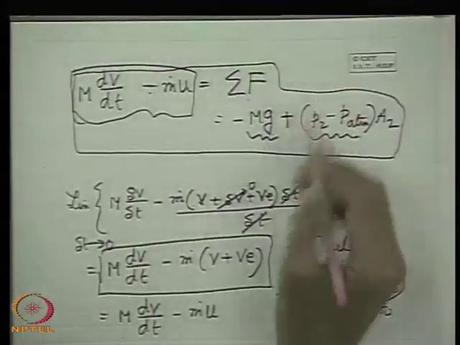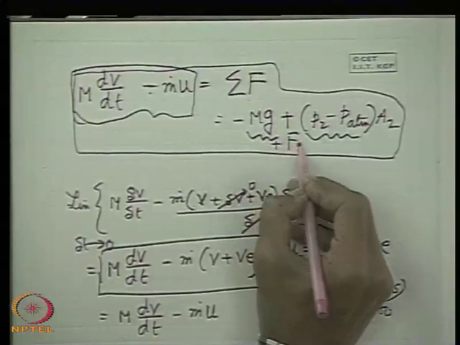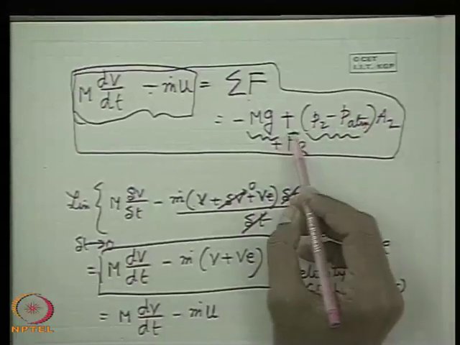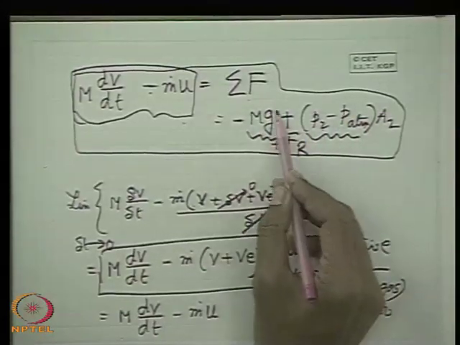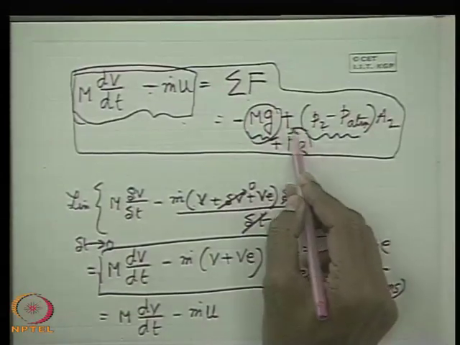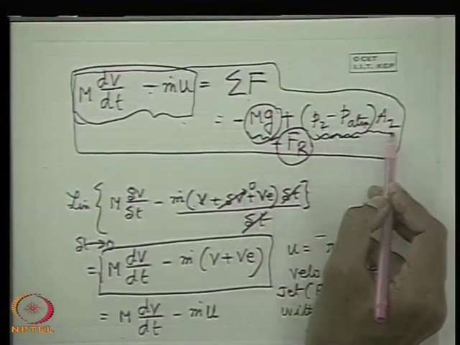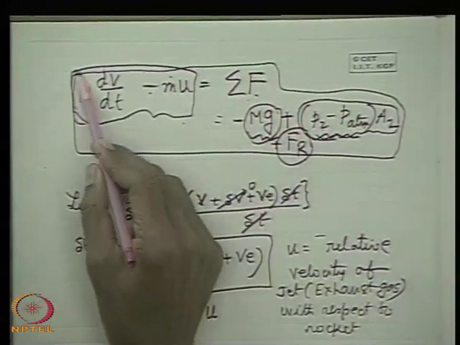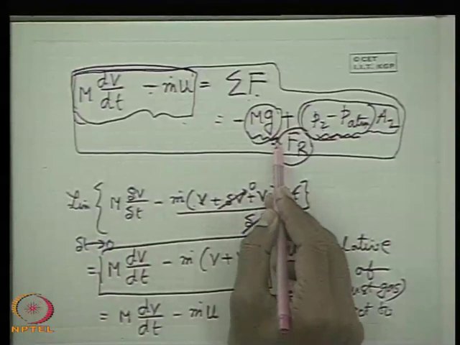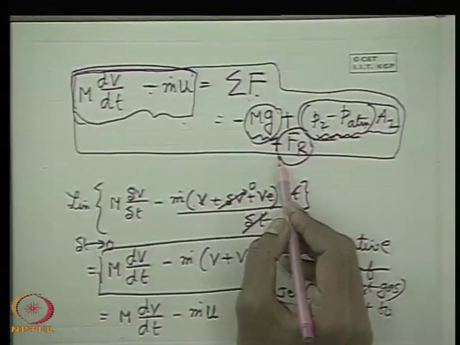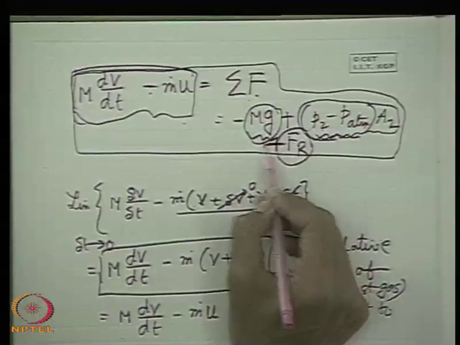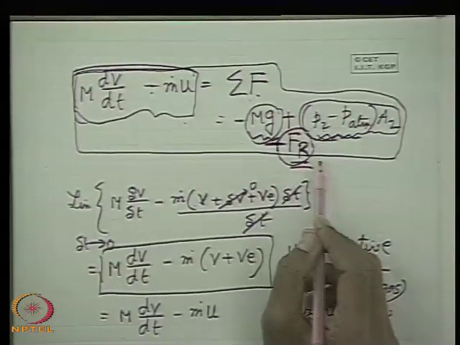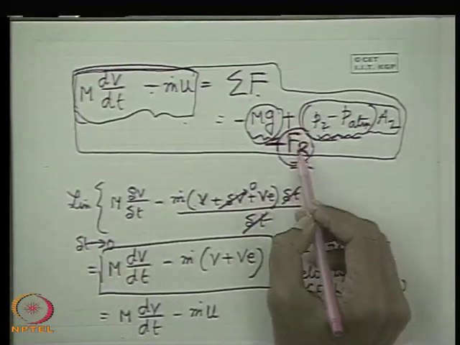Of course there is a resistance force, air resistance. So it is the difference in pressure. If the rocket goes to space where the gravitational effect is negligible, so there is no resistance, it is only the pressure difference times the propelling nozzle area which gives the external force to the rocket and is responsible for its acceleration. Then there will be Fr. Fr is usually in the opposite direction to its motion, so Fr will have a negative sign, minus Fr. That is the air drag resistance, the atmospheric drag, when the rocket is moving in the ambient.